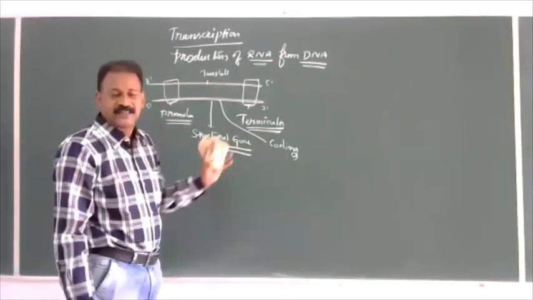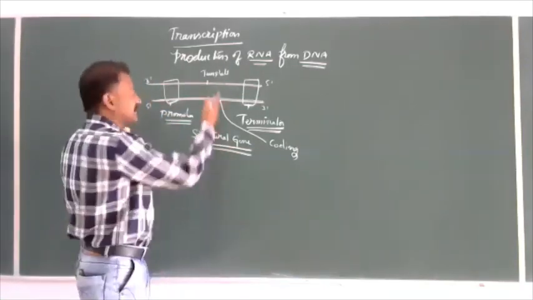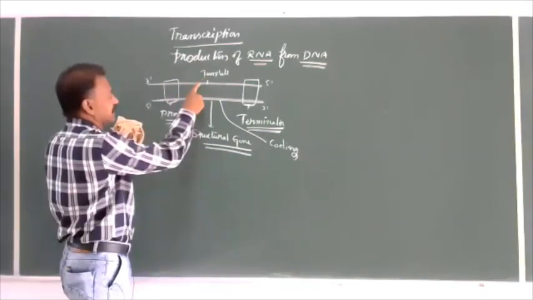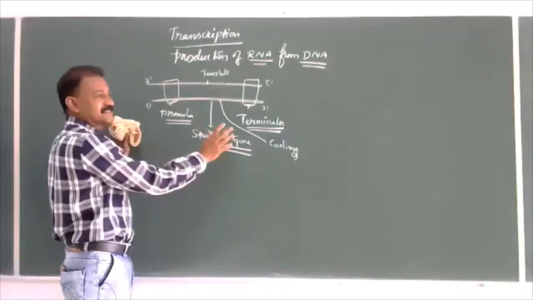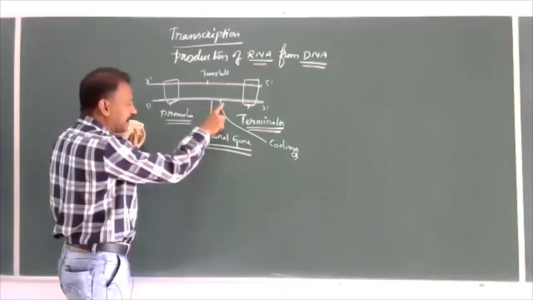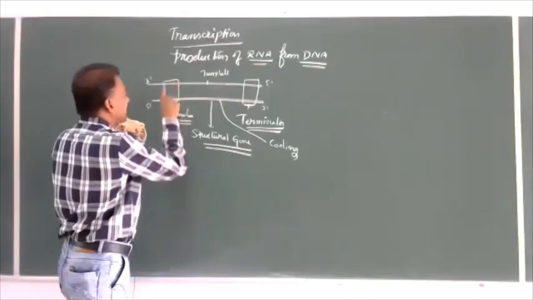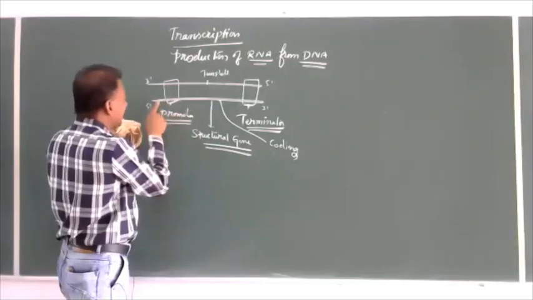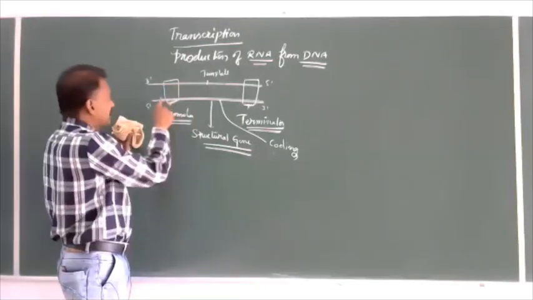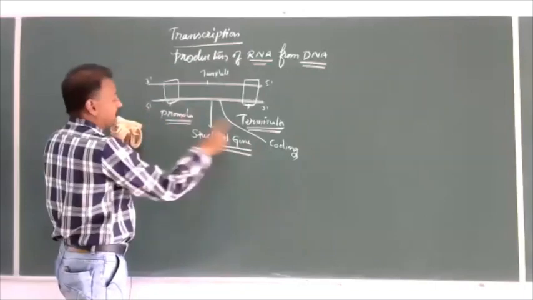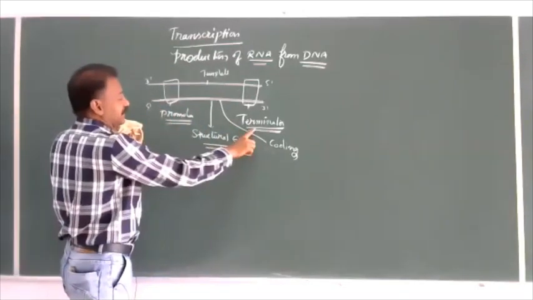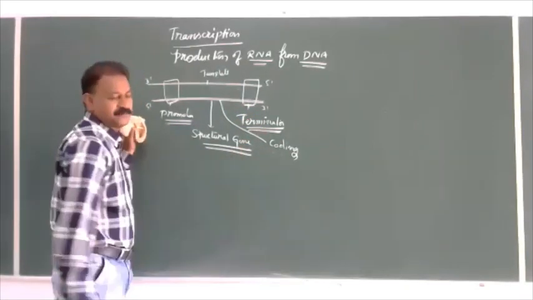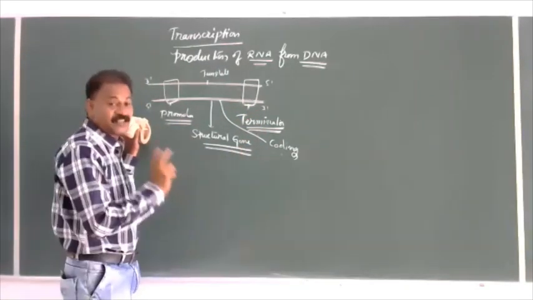Now, after knowing this transcription unit, we have seen various terms and conditions. Always the template is 3' to 5'. And always the reference should be given according to the coding strand. So the promoter is present on the coding strand towards the 5' upstream, and the terminator is present downstream, at the 3' end of the coding strand. This is the reference that always has to be used.